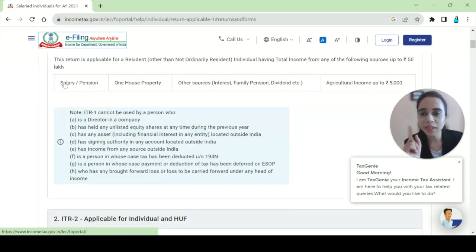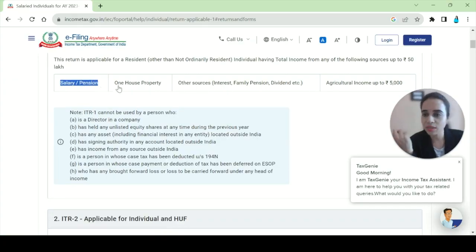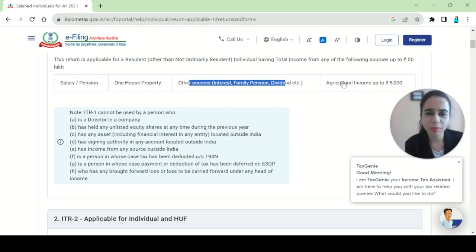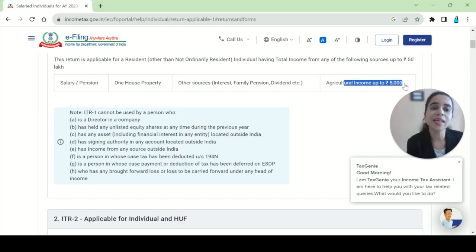This return is applicable to salary pension people. So either you're receiving salary or you're receiving pension. You should have one house property, not more than that. Now, either you're receiving rent from house property or you're paying interest on housing loan deduction under 24B, or both. And you have income from other sources, maybe interest, dividend, etc. And the agricultural income should be up to 5,000.